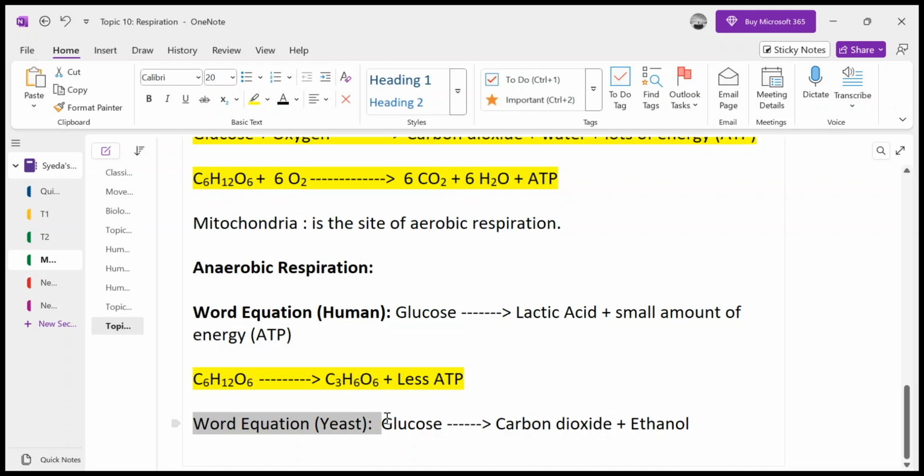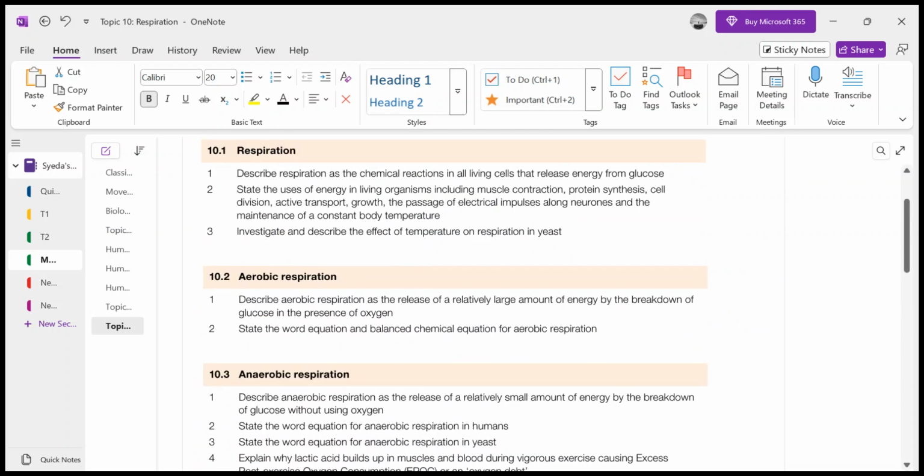Now there is a syllabus learning objective, which is that you have to investigate and describe the effect of temperature on respiration in yeast. Actually, this is for your Paper 4, in which sometimes they give experiments, the alternative to practical, where they take different cylinders, provide yeast with glucose, give some time, and see how much the foam has risen.